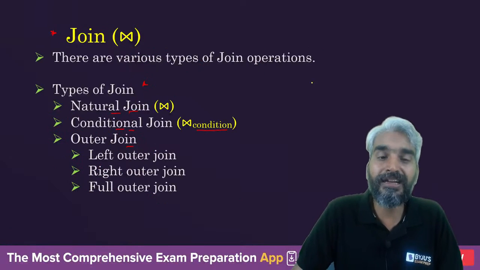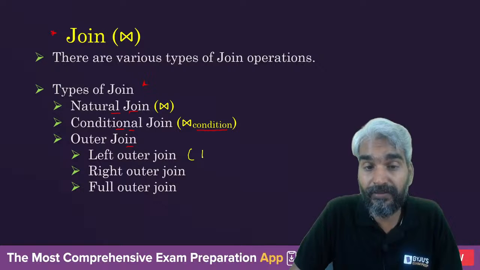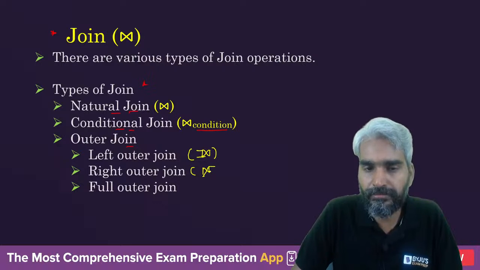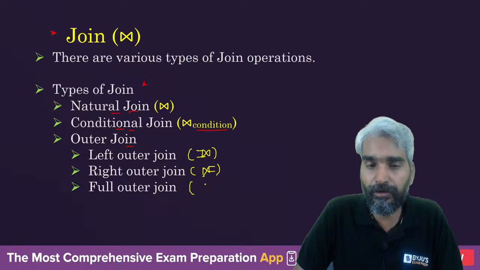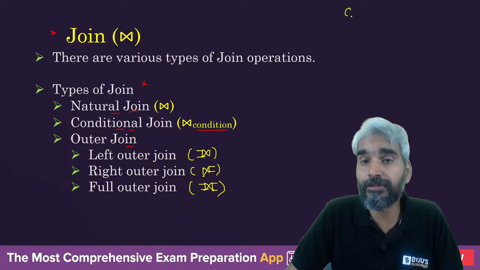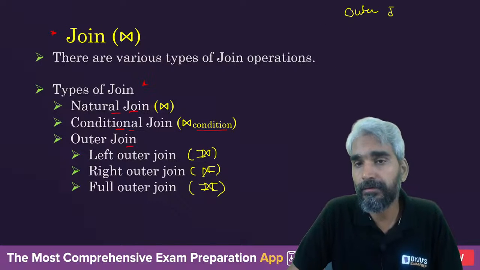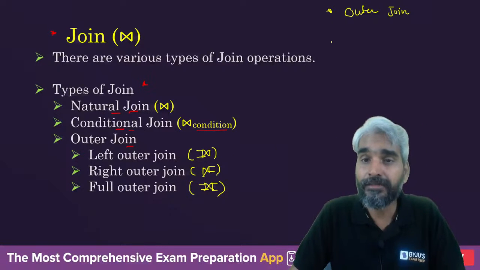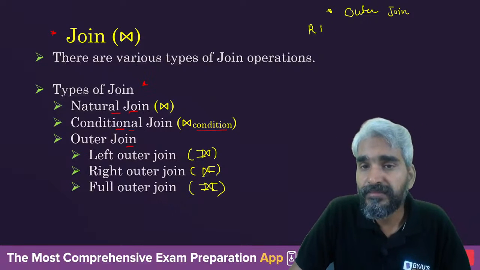Now apart from that, left outer join. How do we denote left outer join? Left outer join is denoted using this symbol, bowtie, on that there will be some arrows on the left side. Right outer join, these arrows will be on the right hand side, and full outer join will have this as well as this, right? So if we try to understand outer join, left, right, it will have some meaning, right? So when I say R left outer join, which one is the left relation?